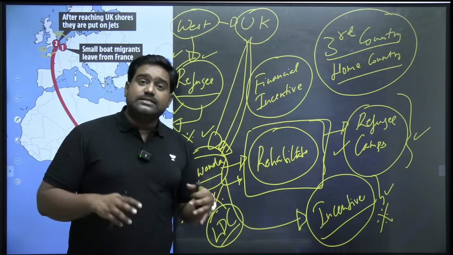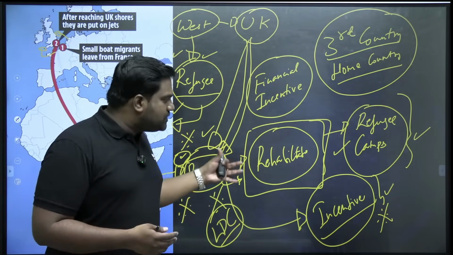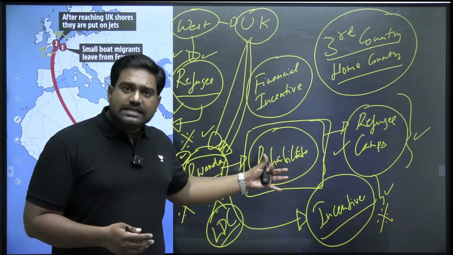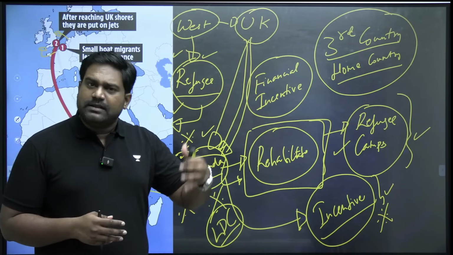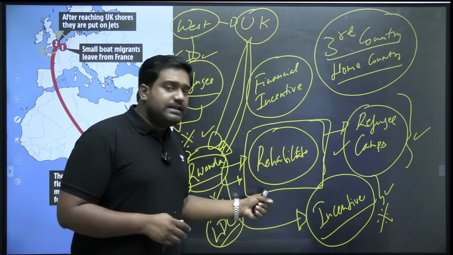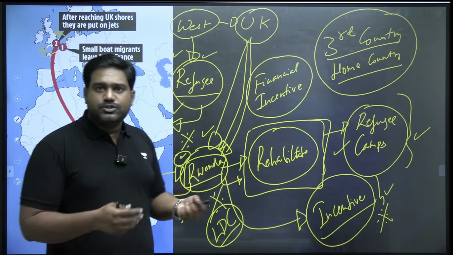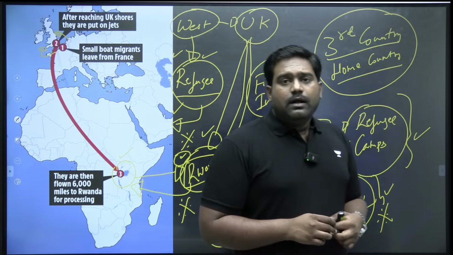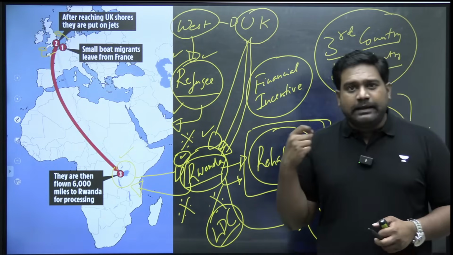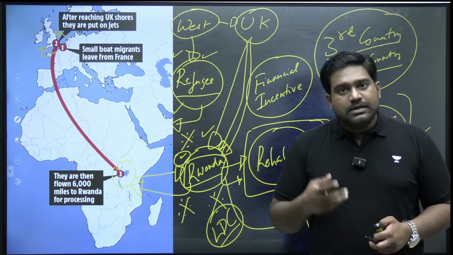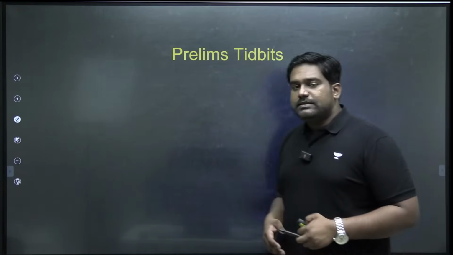So the UK says that it's a well thought out plan, a humane plan that provides for integration of these refugees and asylum seekers and allows them to re-establish their lives in a new country, in a third country. But the concern here is, is there a financial motive which is driving Rwanda just to get the funds from the UK? And later, what if Rwanda mistreats the asylum seekers? What if it violates the human rights of these refugees? So that remains a standing concern. So that is what we understand from this column.